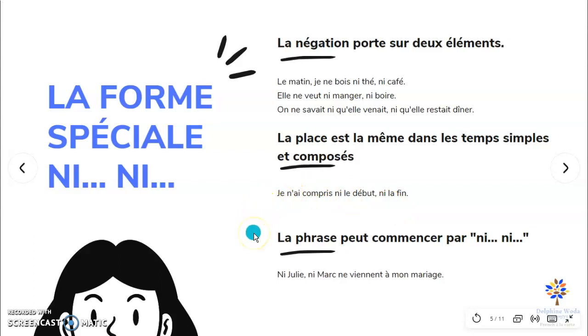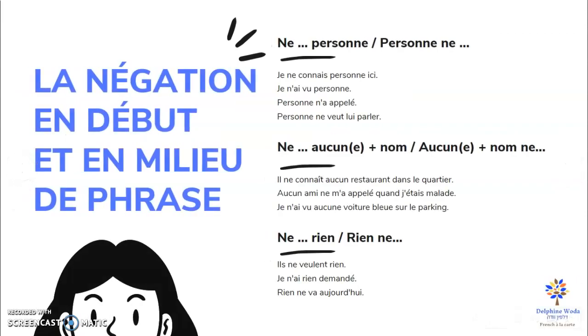The sentence can start with ni... ni..., which means that it is the subject of the sentence. Ni Julie ni Marc ne viennent à mon mariage. Neither Julie nor Marc are coming to my wedding. Okay, let's see other negative sentences.